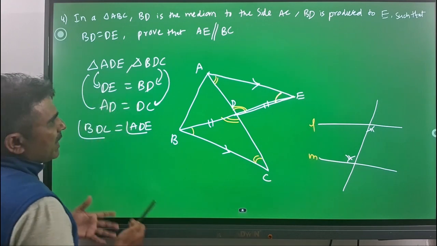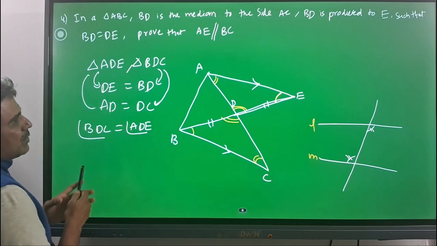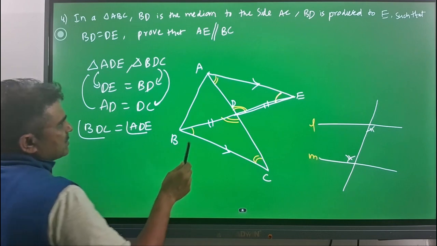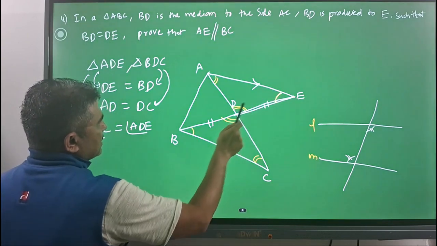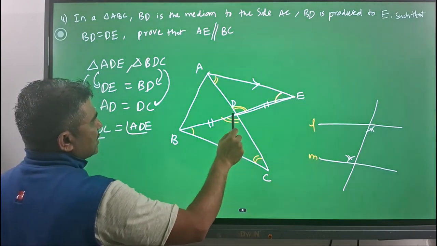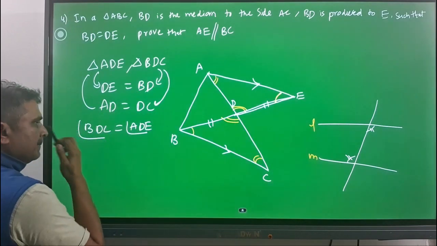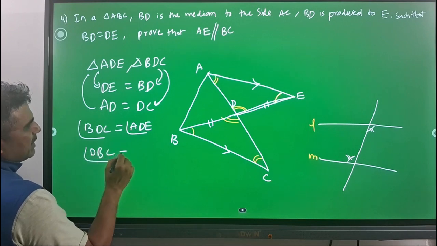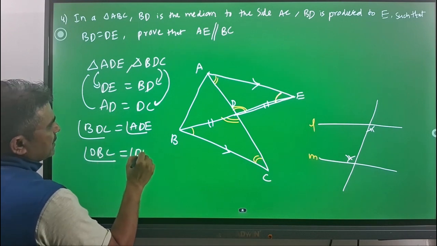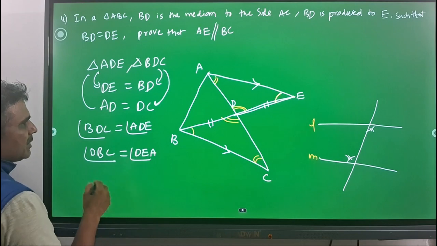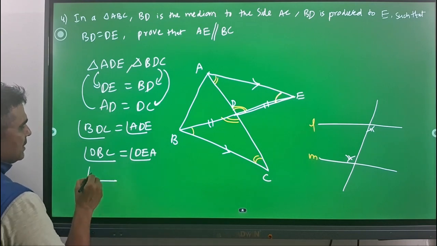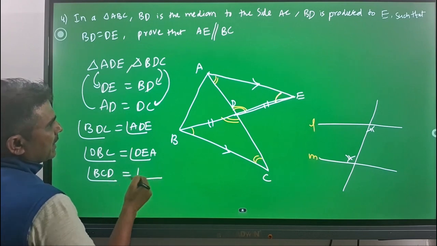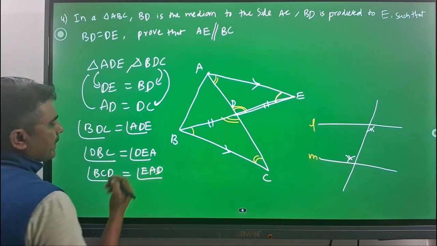Okay, so we got a side-angle-side relation for these two triangles, so we can say these two triangles are congruent. So what happens when these two are congruent? Then the respective sides and angles will be equal. So angle DBC will be equal to angle DEA, and apart from that, angle BCD will be equal to angle EAD.